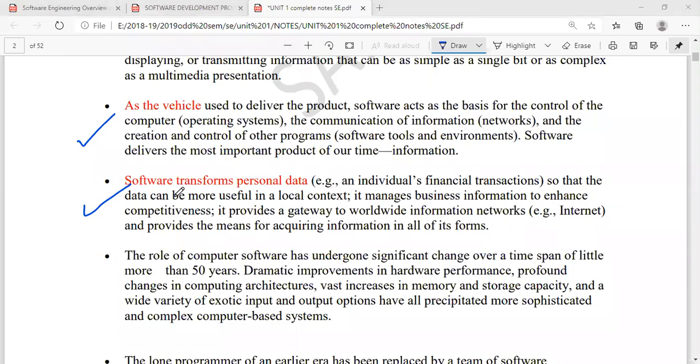So the data can be more useful in local context. It manages business information to enhance competitiveness. It also provides a gateway to the worldwide information network and provides the means for acquiring information in all of its forms. It means by using the software, you can transform or transfer or exchange any kind of data. All right.